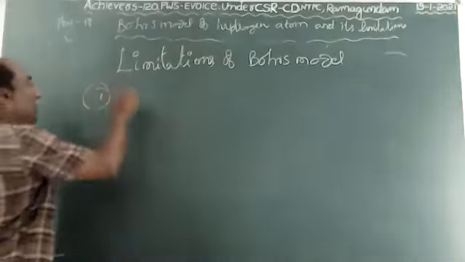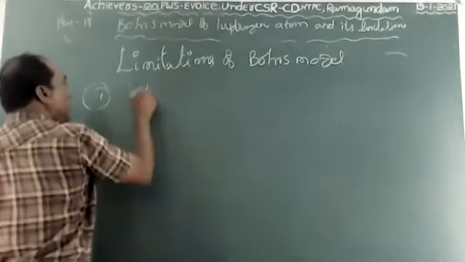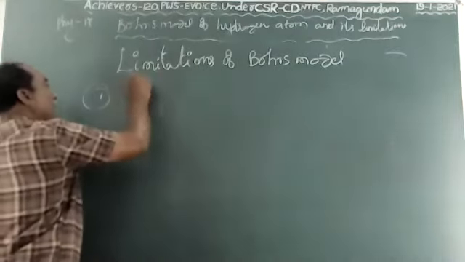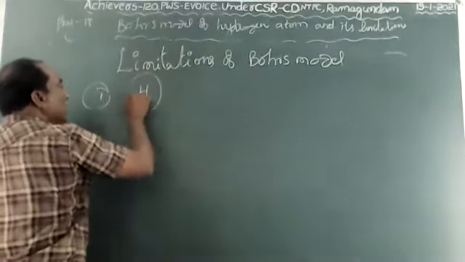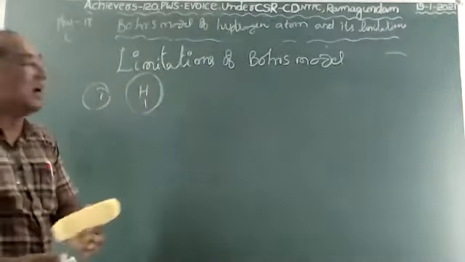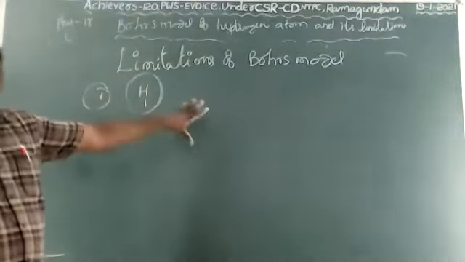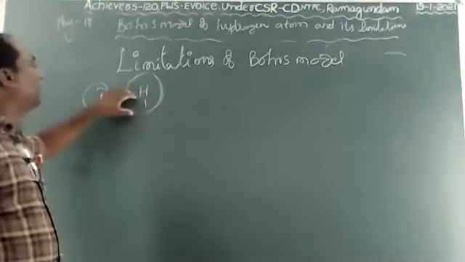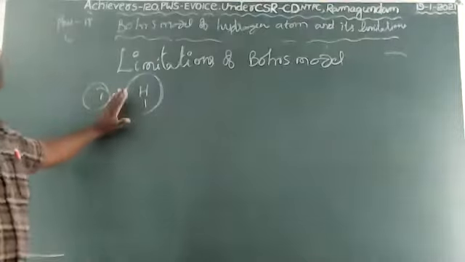For example, hydrogen consists of only one electron. He explained about the hydrogen atom because it consists of one electron. Bohr only concentrated on the element which consists of one electron, and only for those elements he explained the atomic spectrum.